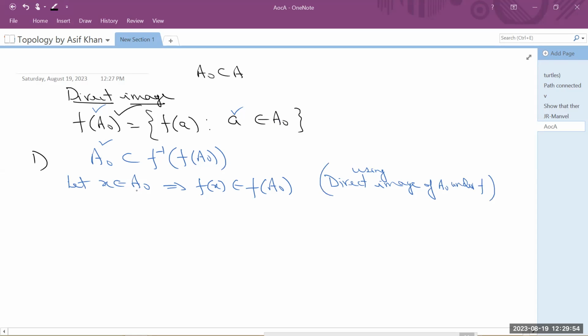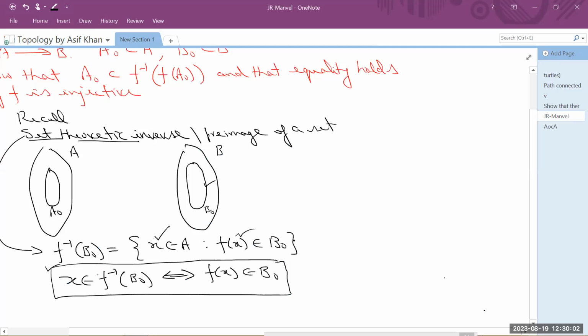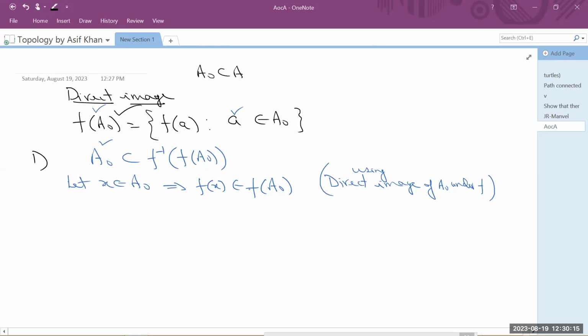So this step we have from this one. Now recall the definition of set theoretic inverse. We used to say that x belongs to f inverse b naught if f of x belongs to b naught. So from here I can write that since f of x belongs to f of a naught, this implies that x belongs to the set theoretic inverse of f of a naught, f inverse of f of a naught. From where we have this step?